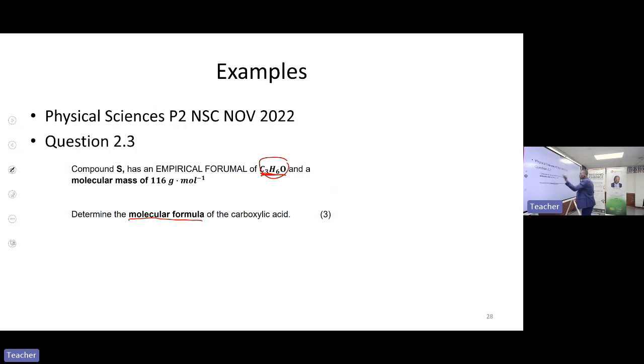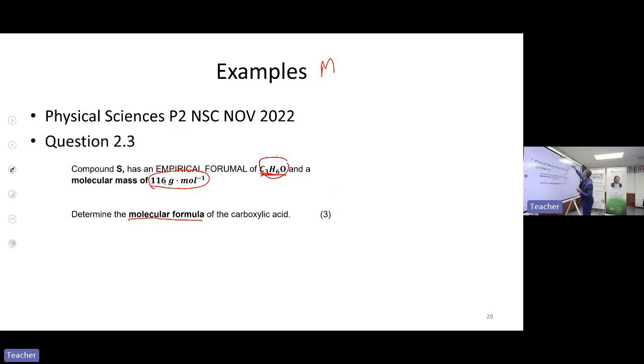Okay, now compound S has an empirical formula of C3H6O and a molecular mass. Now we are given also the molecular mass of the actual compound that is 116 grams per mole. As we are going to look at the molar mass of what? Of empirical formula.